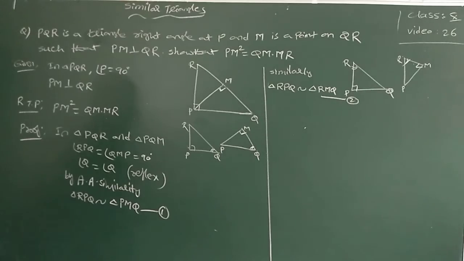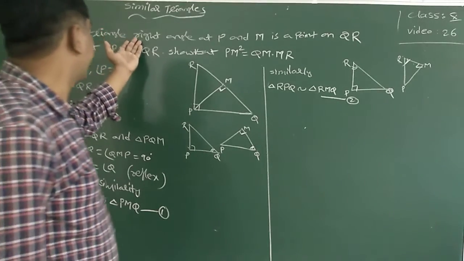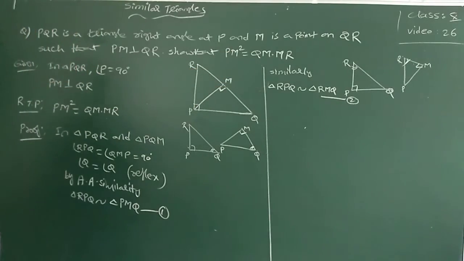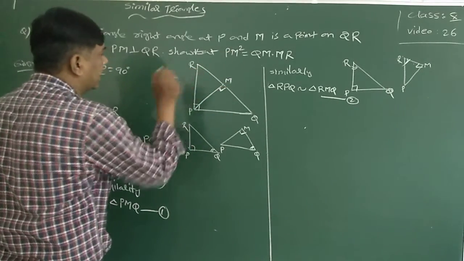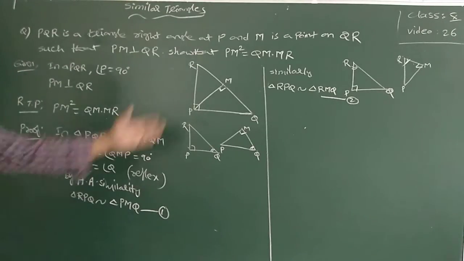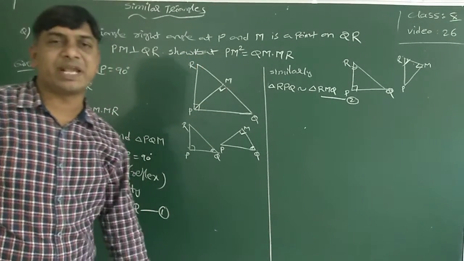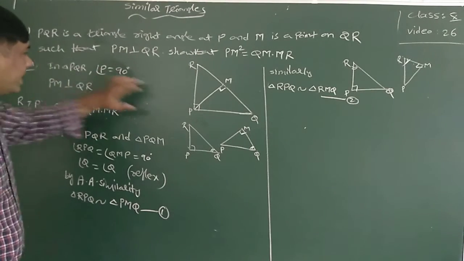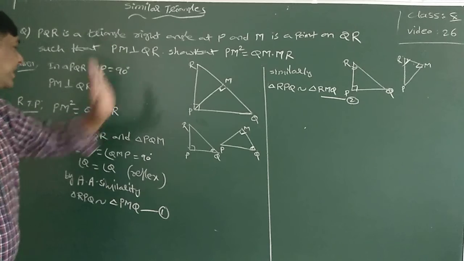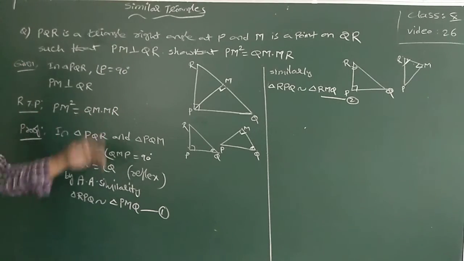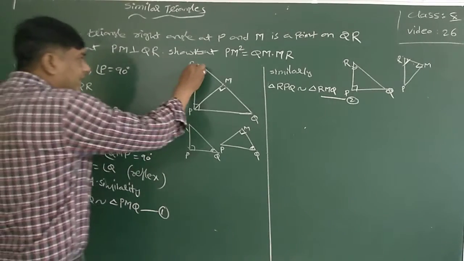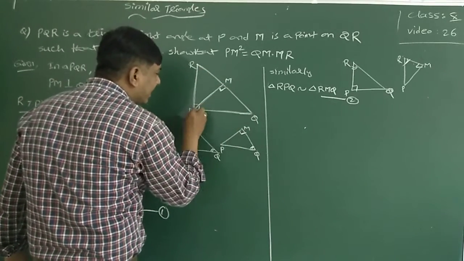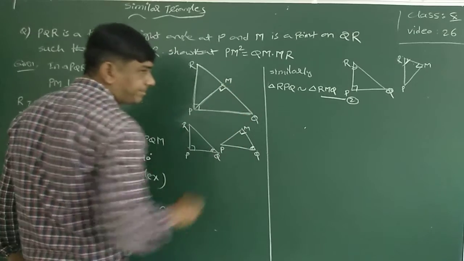See here, PQR is a triangle right angle at P. M is a point on QR such that PM is perpendicular to QR. Show that PM square is equal to QM into MR. I have to prove it. To prove that, in triangle PQR angle P is 90 degrees, PM is perpendicular to QR. First, this triangle and this triangle I compared like Pythagoras theorem.